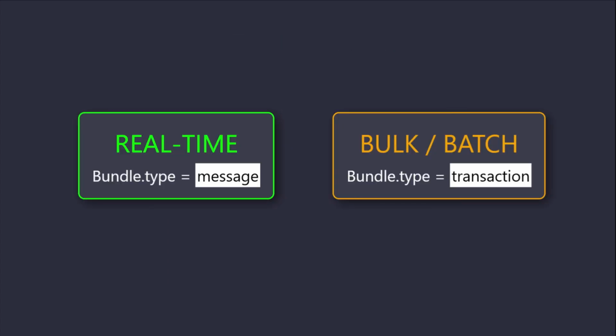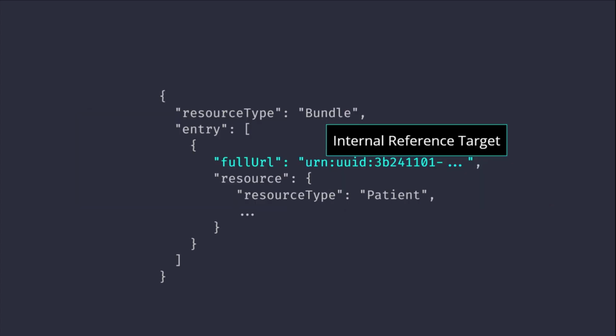All V2 transformations result in a FHIR bundle resource. For real-time message exchange, use the bundle type message. For bulk data ingestion, use the transaction type. Each resource within the bundle must be wrapped in an entry object.